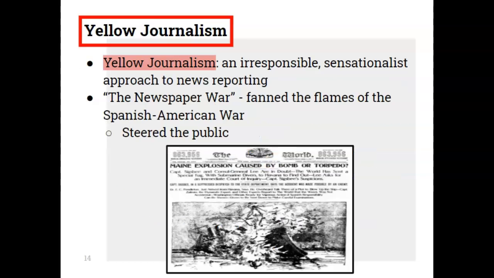I think it's also fair to note that this idea of fake news isn't new. We can look to the idea of yellow journalism, which was an irresponsible sensationalist approach to news reporting. So when we see newspapers start to compete with each other, they tried to garner the attention from people with these very sensationalized headlines. And so, this is where we see how the marketing and the competitions and getting people to pull out advertisements really shapes what kind of news stories are given attention to and how they're framed.